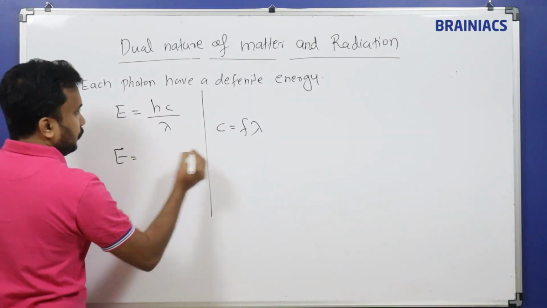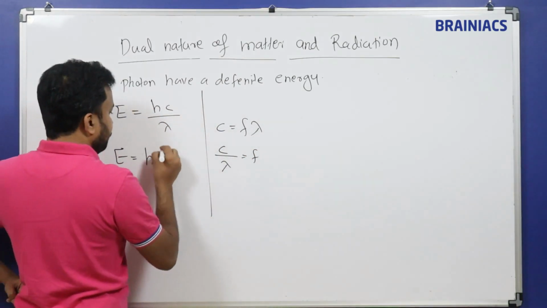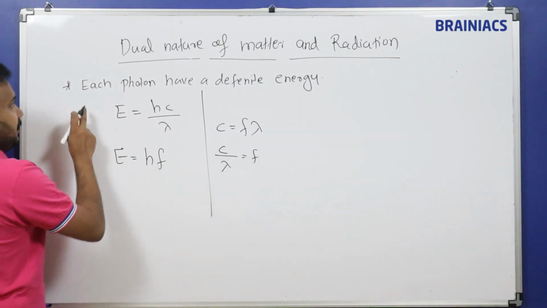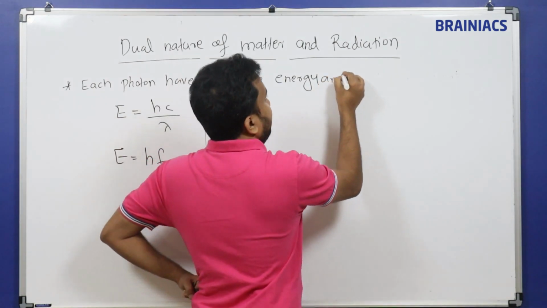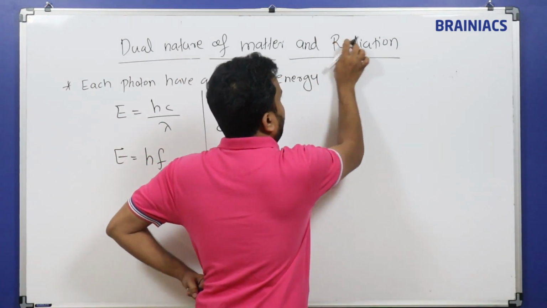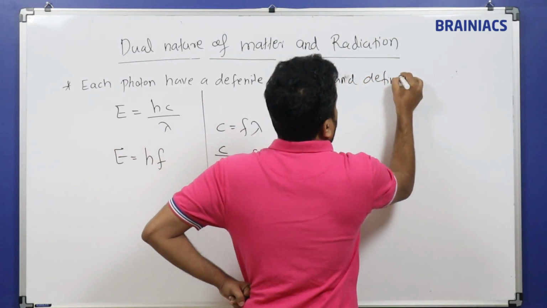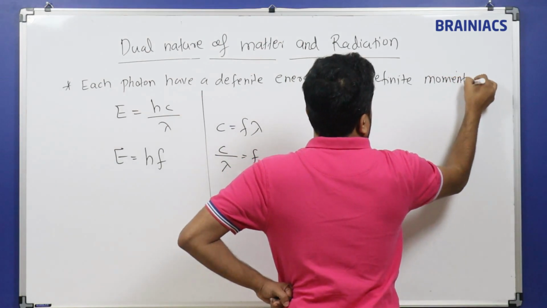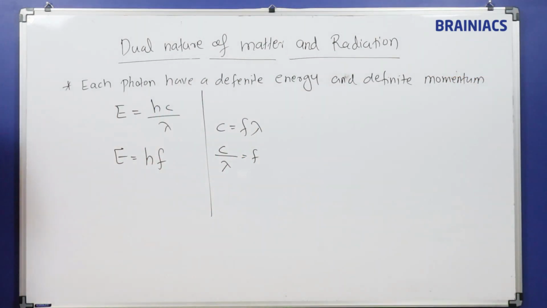So E is equal to hc by lambda, which is the same as hf. Also, each photon will have a definite energy and a definite momentum.